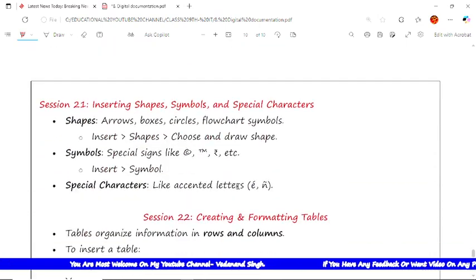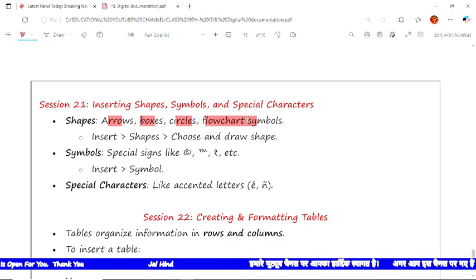Now next, session number 21. First is inserting shape, symbol, special character. See in the shape what it is: arrow, box, circle, flow chart and symbol. In the shape there are so many areas: circle, box, arrow, means square, rectangle, triangle. All these are here, you can insert from there. It would be on the page of MS Word.